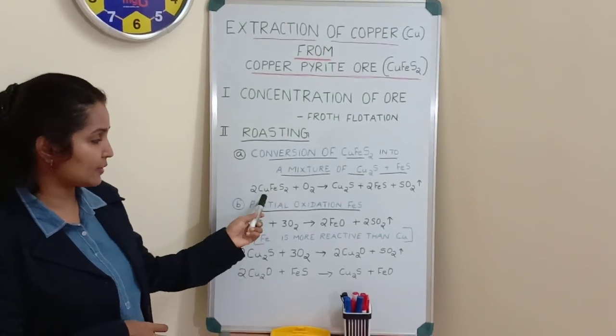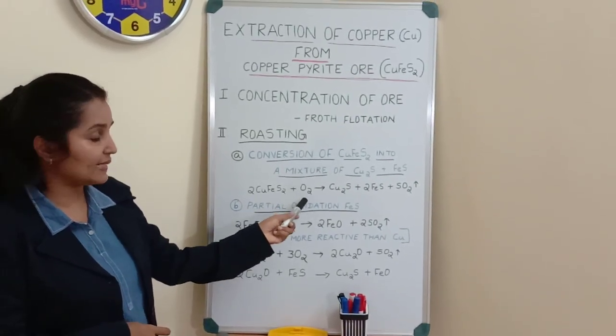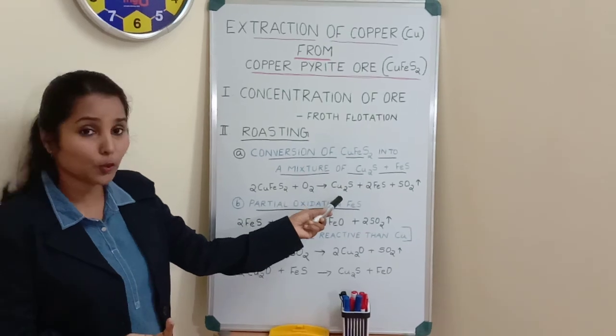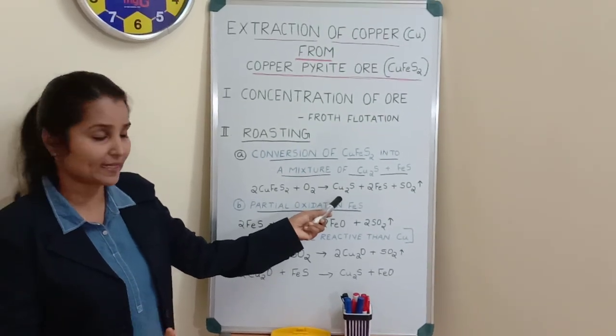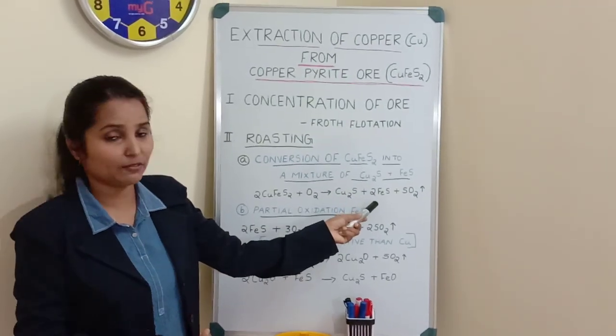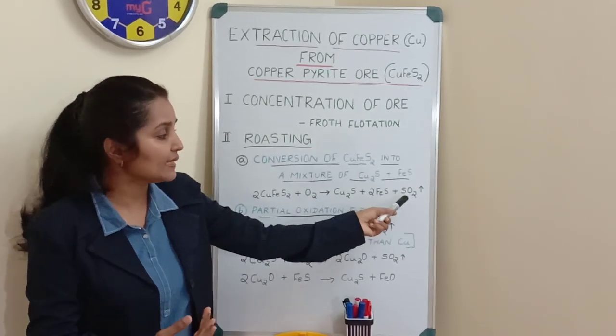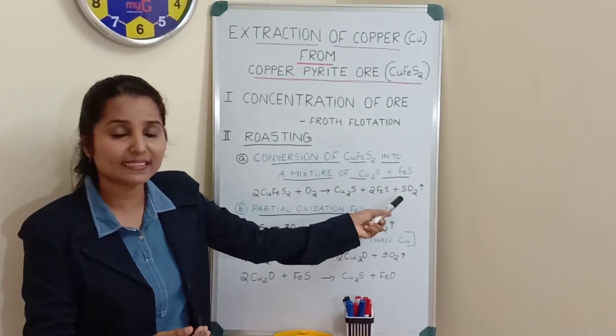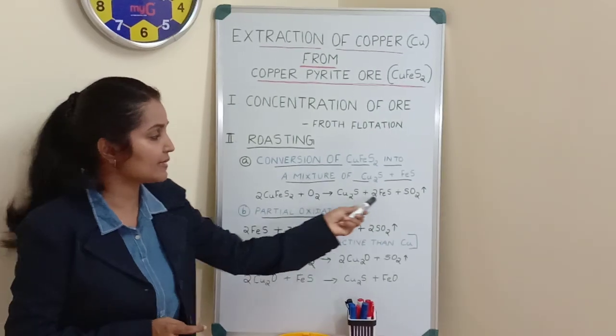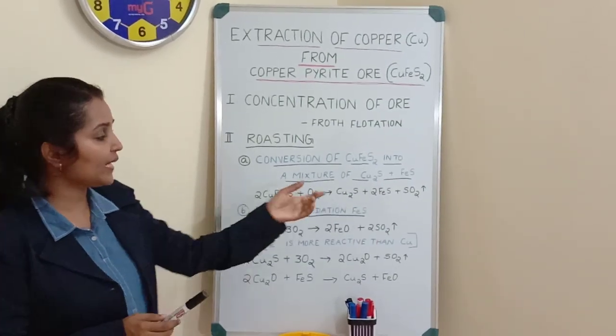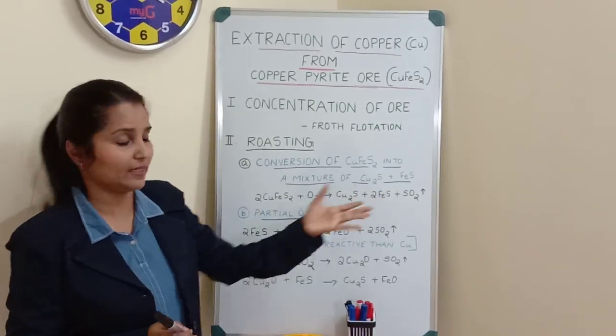CuFeS2, that is copper pyrite ore, reacts with oxygen to form cuprous sulfide Cu2S and ferrous sulfide FeS and sulfur dioxide gas as the side product. So this is the reaction in the first case. Now we have Cu2S and FeS.